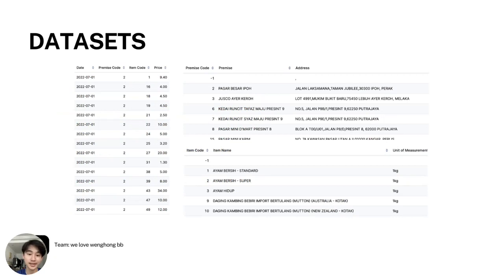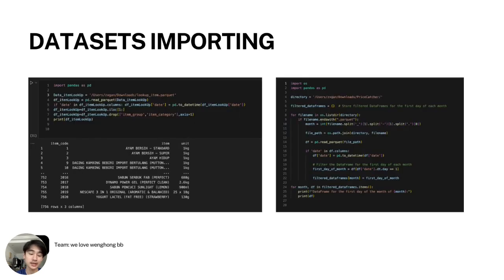These are the datasets that we use, including price schedule, premise lookup, and item lookup. And this is how we import our datasets. The same methods are used in the item lookup and the premise lookup. For price schedule, because we had imported many months, we chose to put them in one folder and use the data from the first of the month, due to there being a lot of duplicated data in the other days of the month.